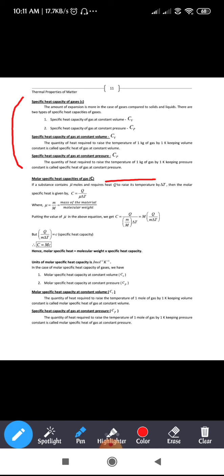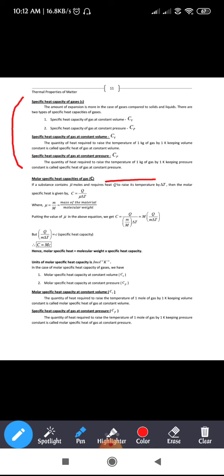Fine. The molar specific heat capacity of a gas is represented by capital C. I'll just read out: if a substance contains mu moles and requires heat Q to raise its temperature by delta T, then the molar specific heat is given by capital C equal to capital Q divided by mu delta T. Consider a gas which contains mu moles and requires Q amount of heat to raise its temperature by delta T. So the molar specific heat is written as C equals Q by mu delta T.